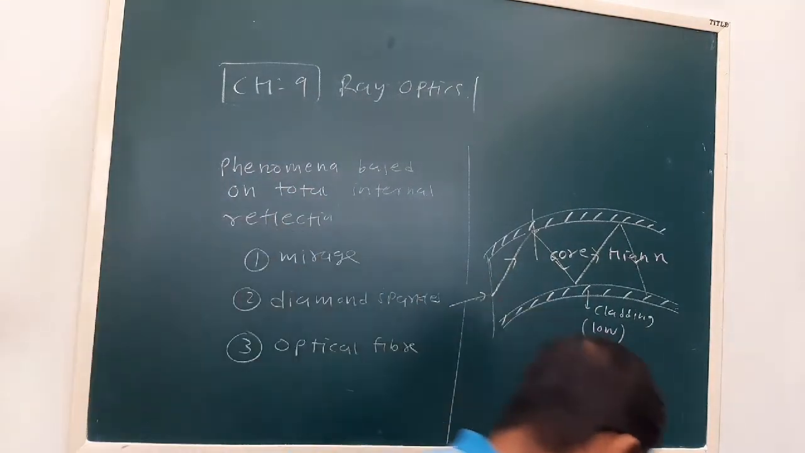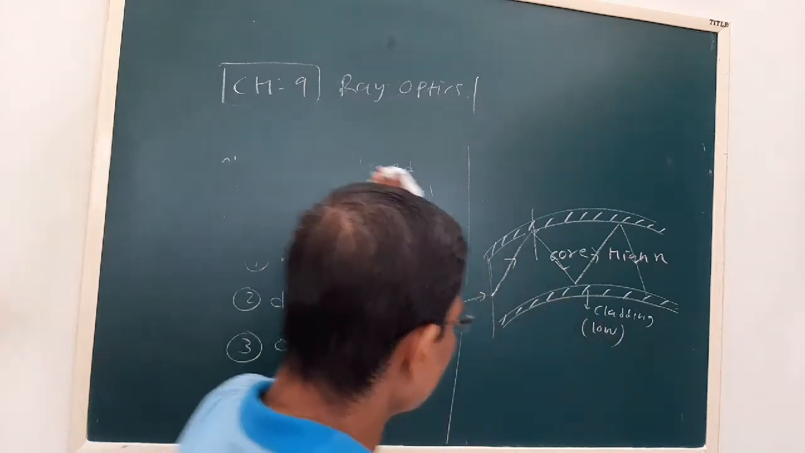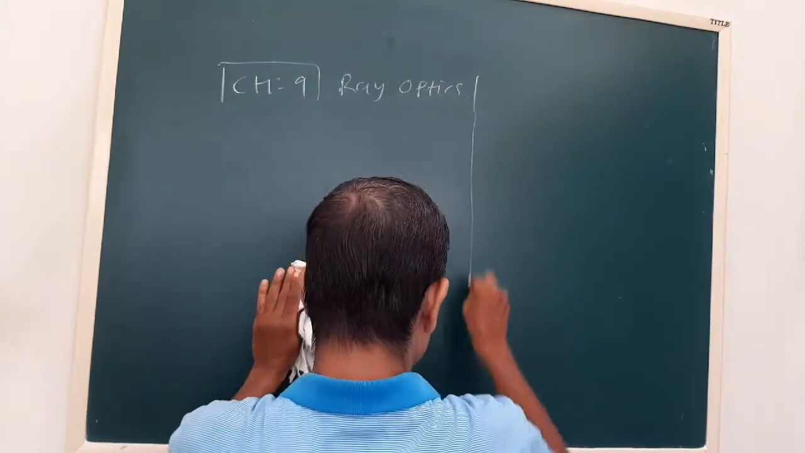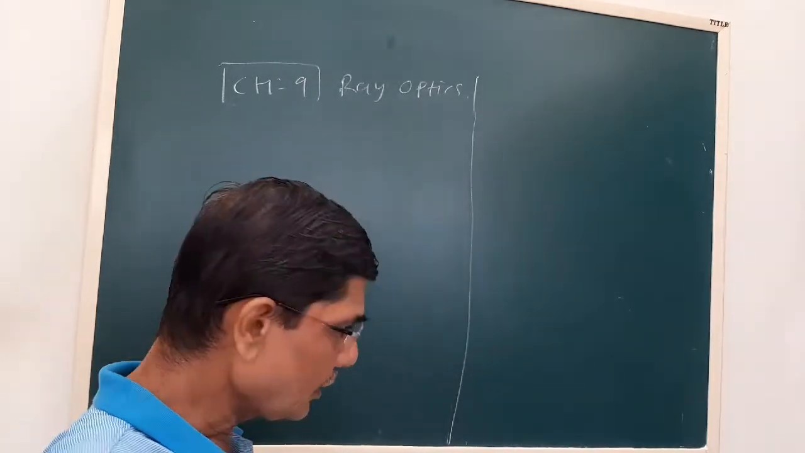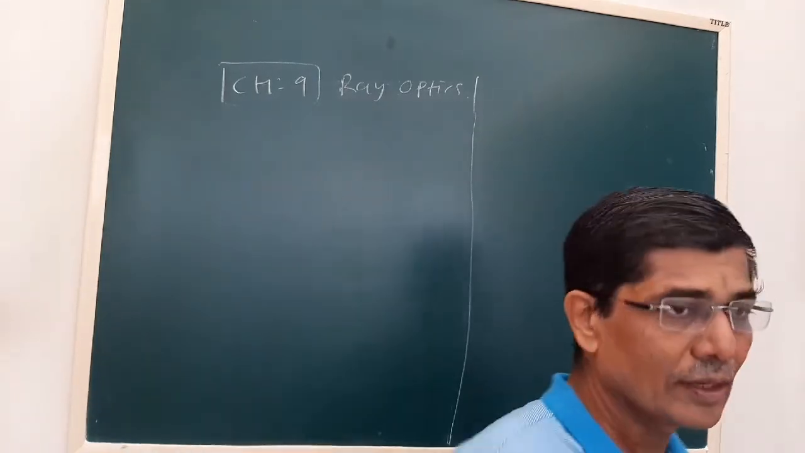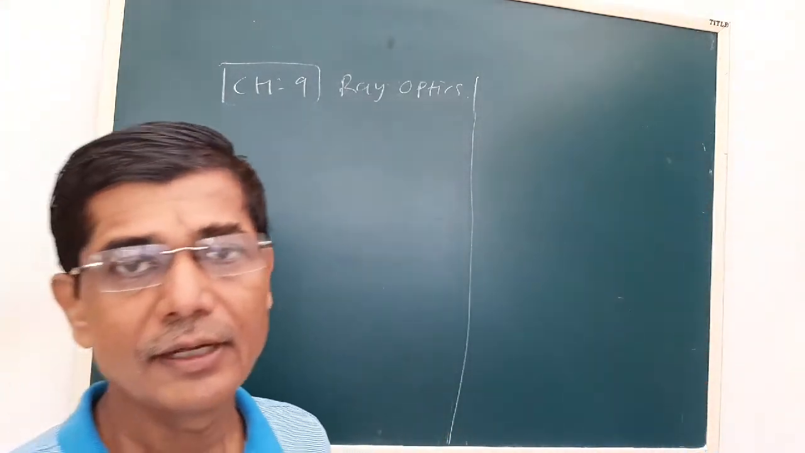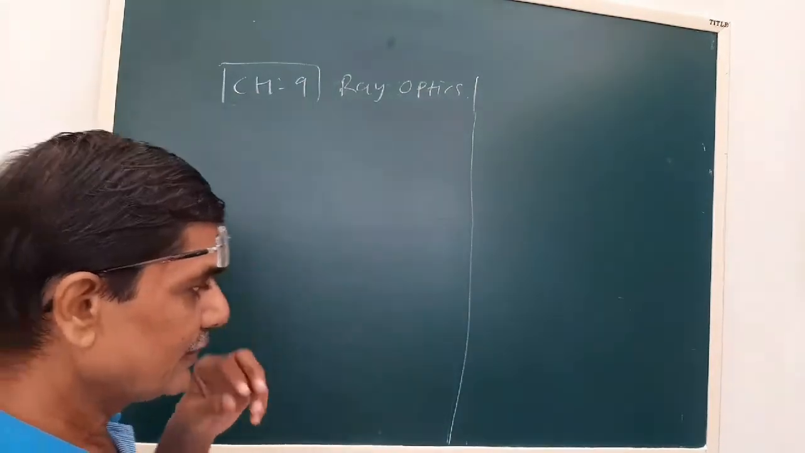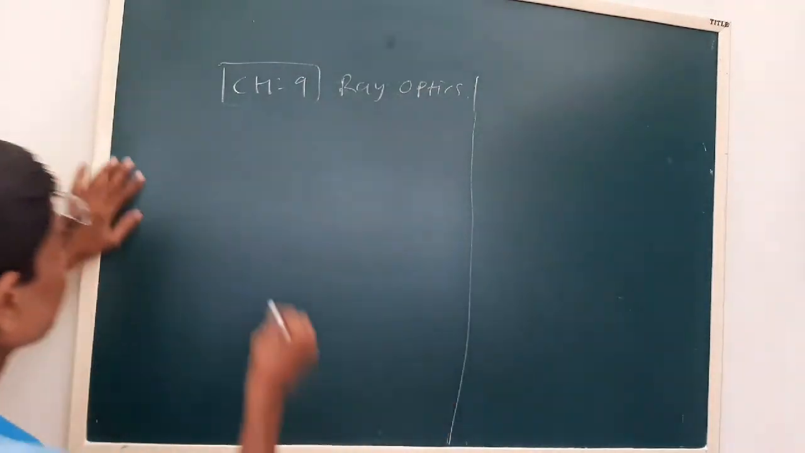Now, next we take some examples. Today we have studied two things: refraction of light and total internal reflection. We also saw the relation between real depth and apparent depth. So, on the basis of that, we take exercise number 9.3.